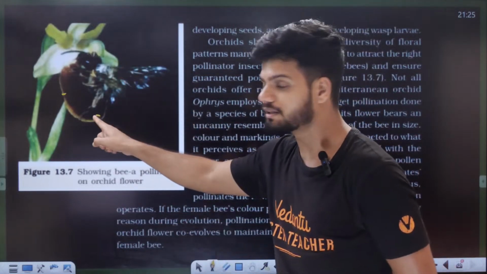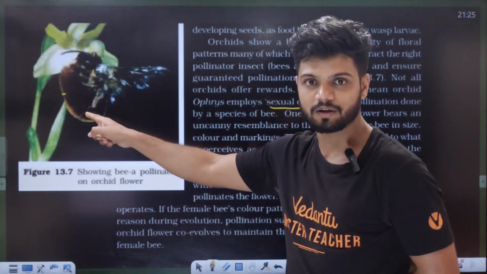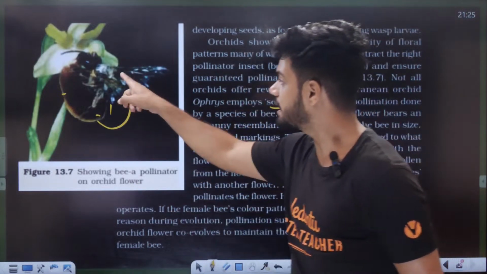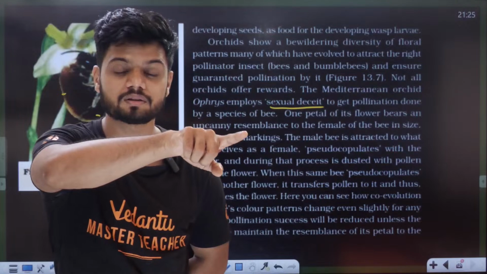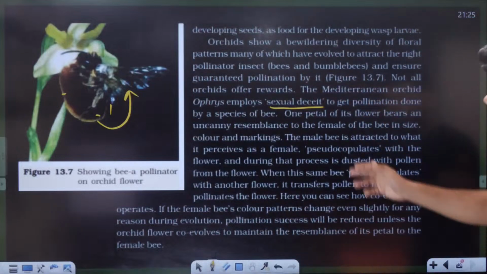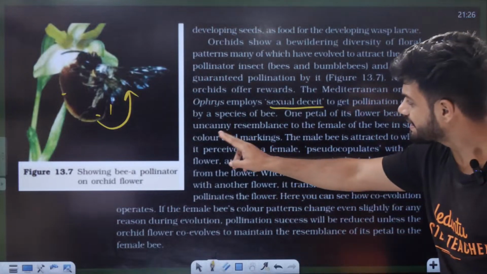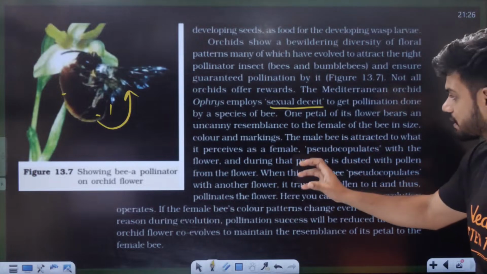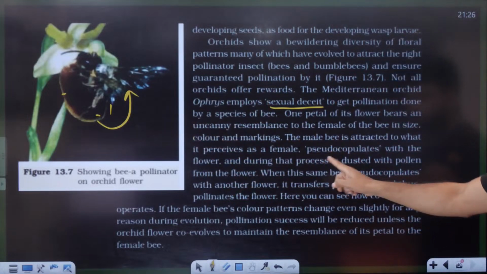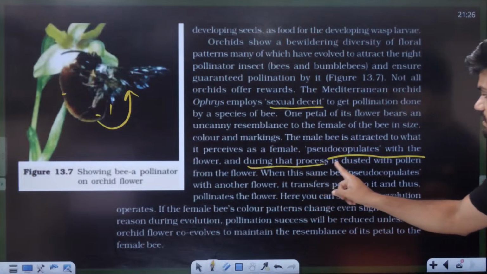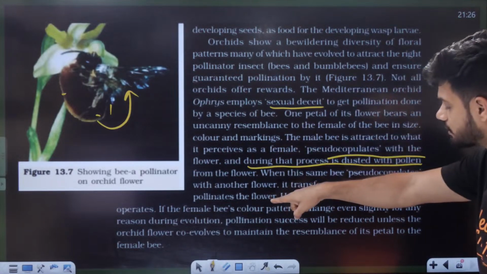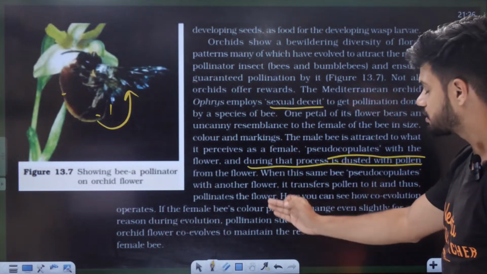When this bee comes and sits here, during copulation the pollen grain is dusted on it. Now the same bee will go somewhere else for copulation thinking it is a female bee. Pollination done. Okay, so one petal of the flower bears an uncanny resemblance to the female bee in its size, color and marking. The male bee is attracted to what it perceives as female, pseudocopulates with the flower, and during that process it is dusted with the pollen grains from the flower. When the same bee pseudocopulates with another flower, it transfers the pollen and thus pollinates the flower.